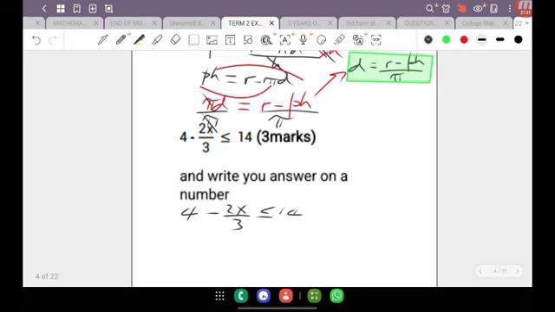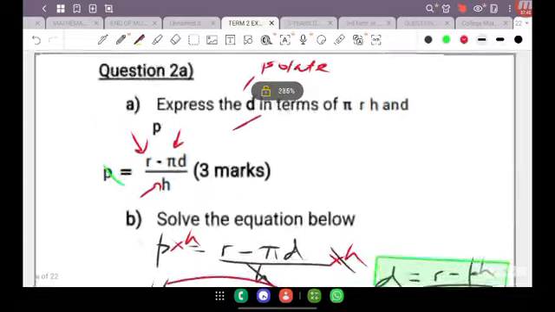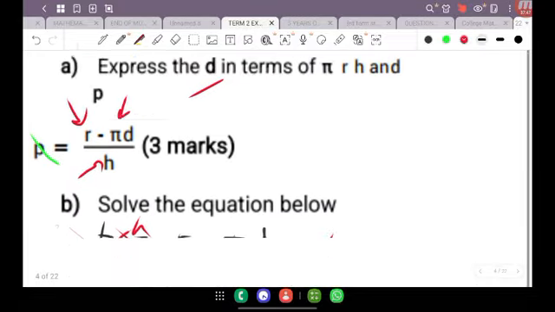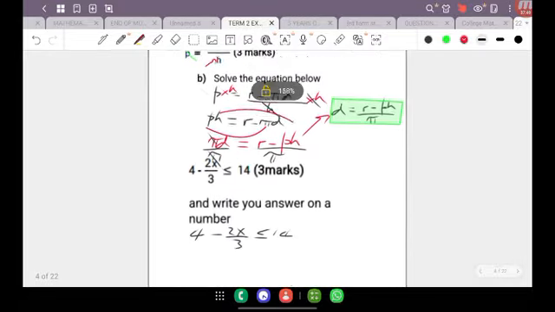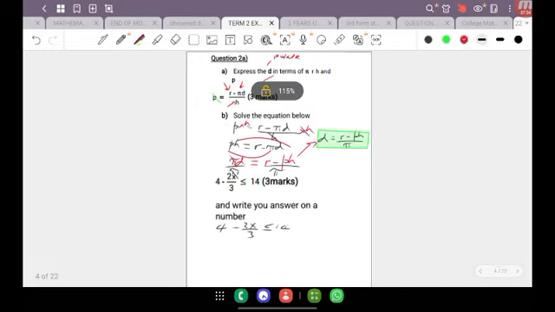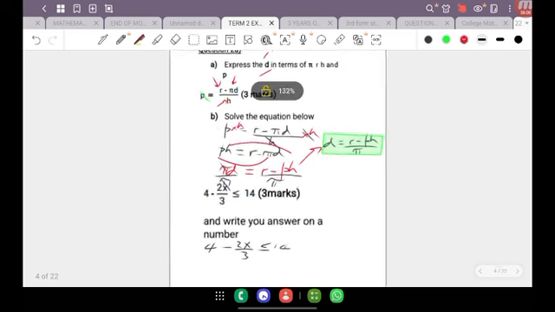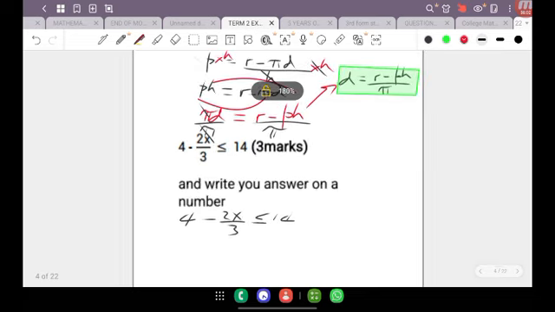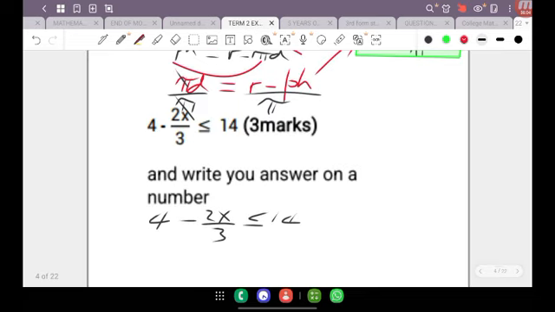But for the first part of this problem, remember that we're still going to stick to that word isolate. Isolate is the key word. A lot of my students sometimes get a little bit confused when they see the word solve or express in terms of. All these different wordings, these different instructions, mean one thing: get that particular letter, which in this case is X, to be all by itself.